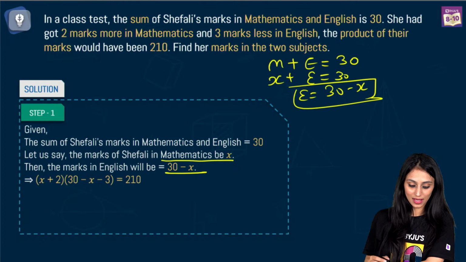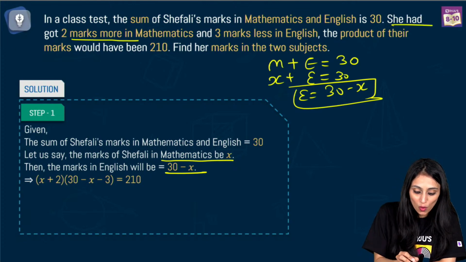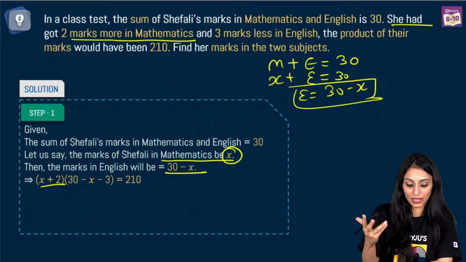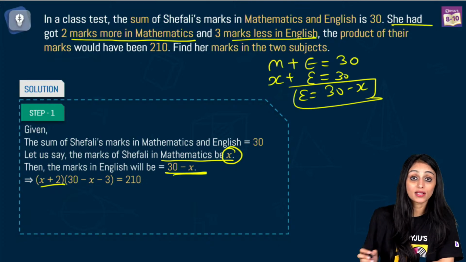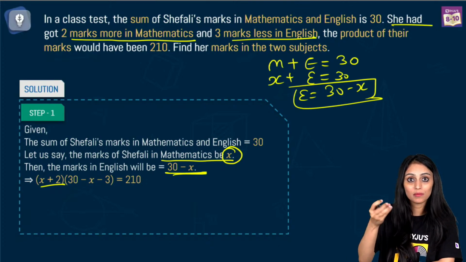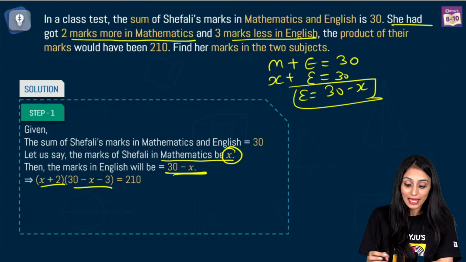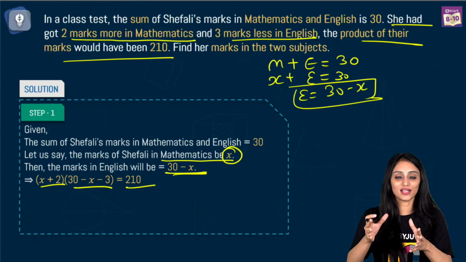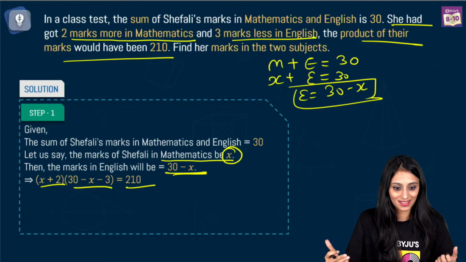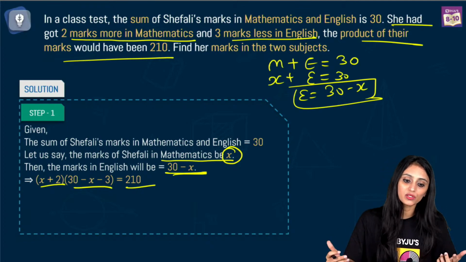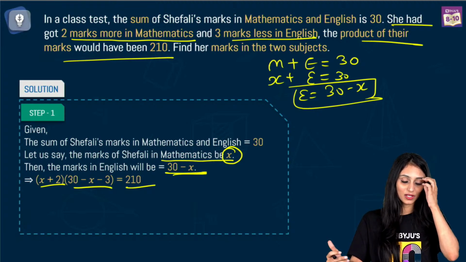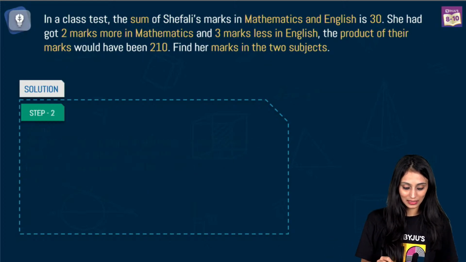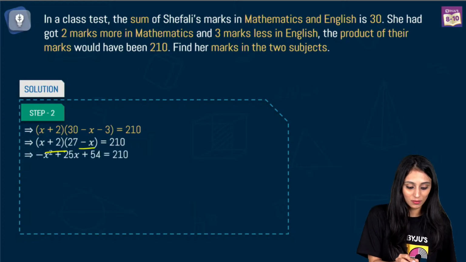Alright. So the question says she had got 2 more marks in maths. The math marks are x, so I'll increase the math marks by 2. And 3 marks less in English. English marks are 30 minus x, and the question says reduce 3 marks from English, so I'll write 30 minus x minus 3. Then the product would be 210. See how we are doing the literal translation. Just notice how I am framing the equation. You can assume any variable; it's not that we always have to assume x. So we will simply write (x plus 2)(27 minus x) equals 210.